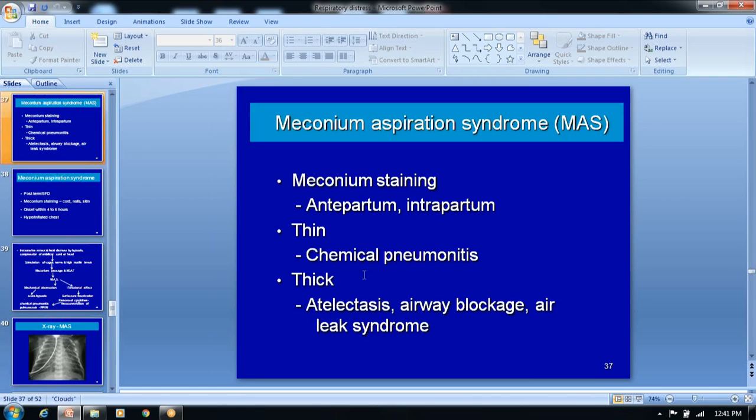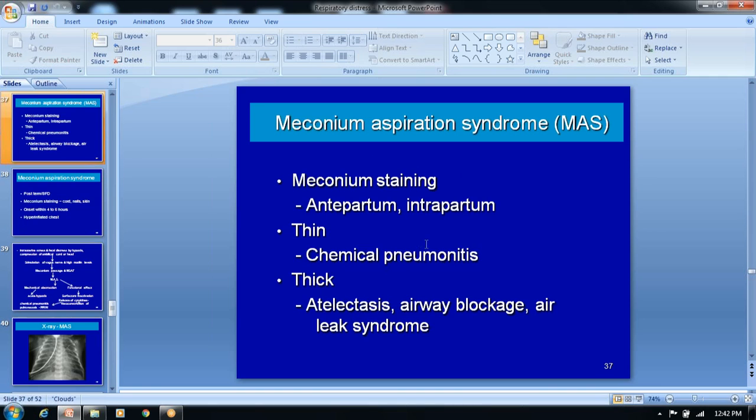So judicially, you have to judge when to refer the case, when to act, when to interfere for the management. Very, very important. In detail we have discussed hyaline membrane disease. Then other causes are there. The other causes of respiratory disease are meconium aspiration syndrome and transient tachypnea of the newborn.